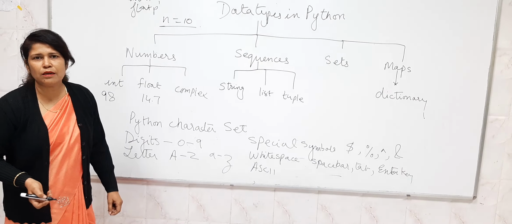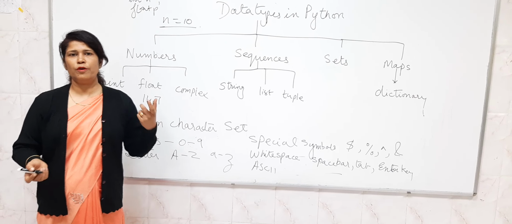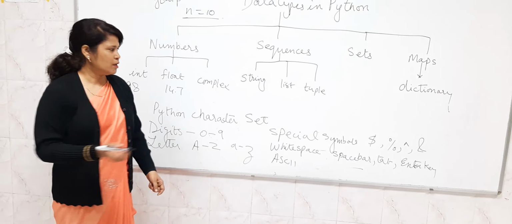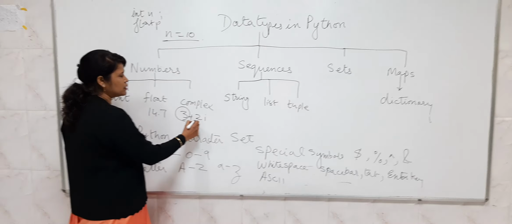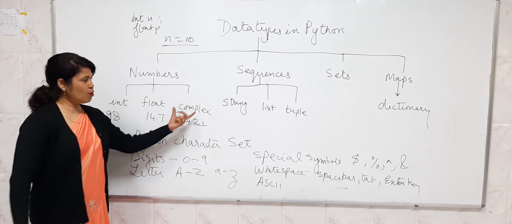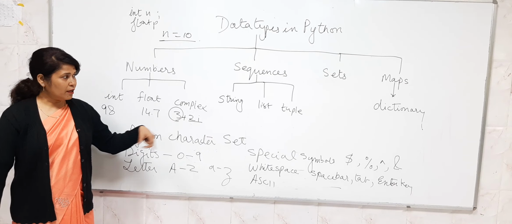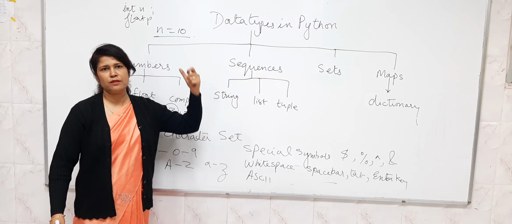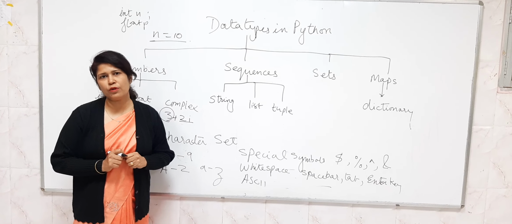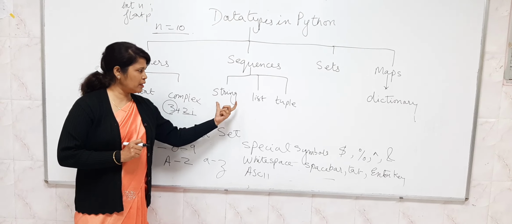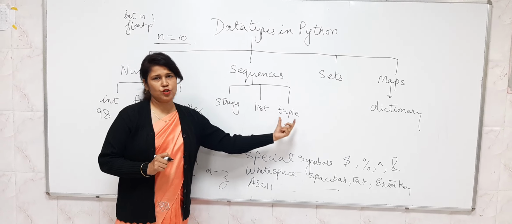Complex. What are complex numbers? You must have studied them in maths also. Suppose I have written 3 plus 2i. This is a real part, and this is an imaginary part. So that is a complex number. Then we proceed further to sequences. Now what is a sequence? A collection of values is known as a sequence, and it is of three types: string, list, tuple.